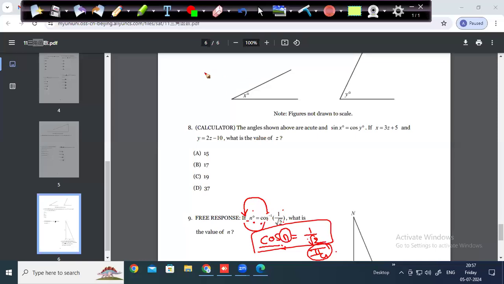Now, please give me the answer for the eighth question. This is also an actual SAT question which has come in the exam. The exact question has come in the exam.